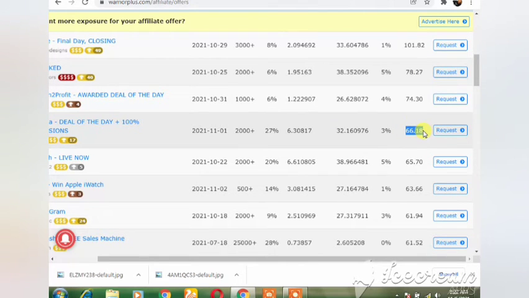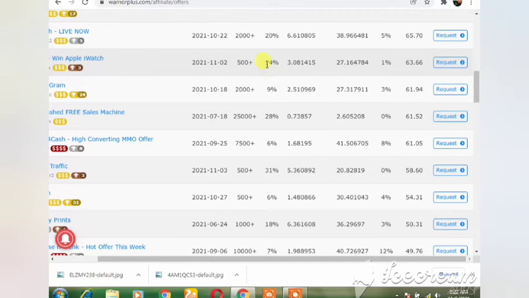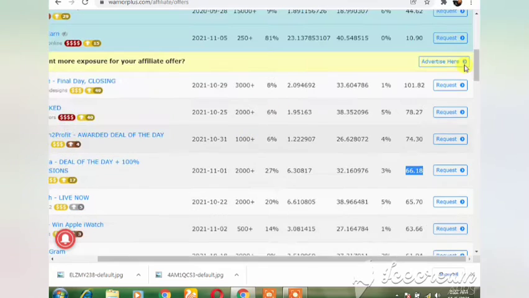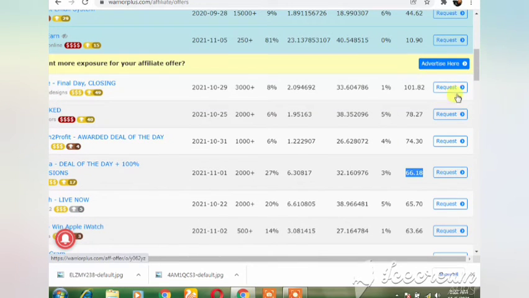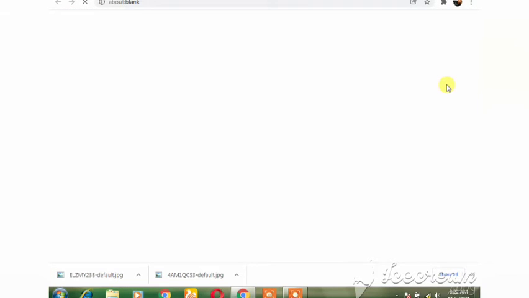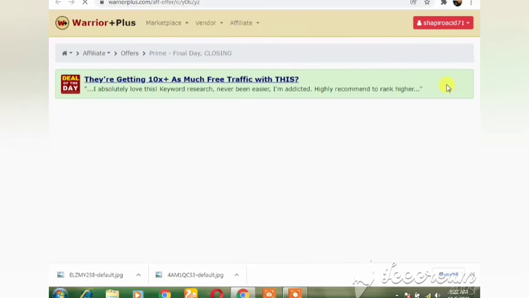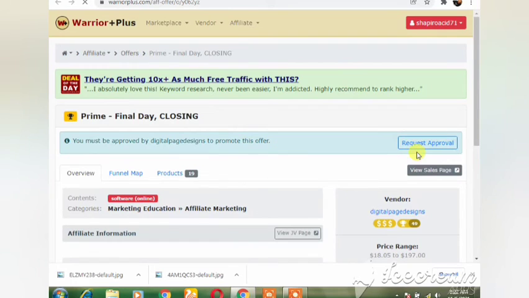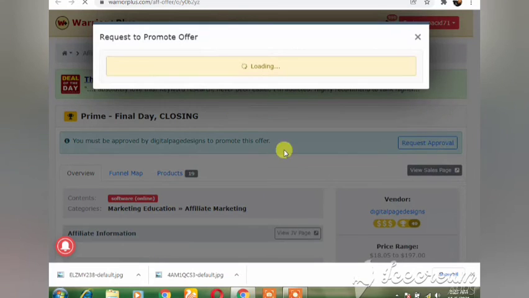And guys, after you want to generate the link, all that you need to do is click on the request where they have written the request, as you can see at the corner there. So click on the request. Okay, let me click on the request. That's when you want to generate the affiliate link, when you want to promote that product. So after clicking on the affiliate link, you have to click on request approval. So click on the request approval, and okay, let's wait for it to load.